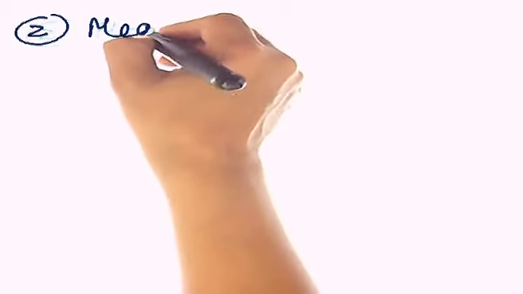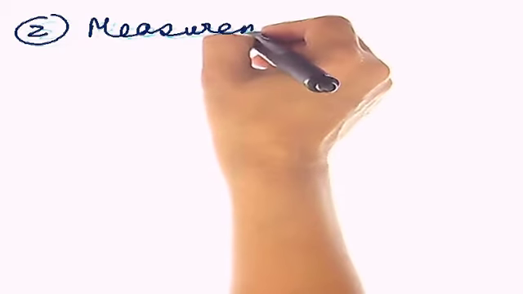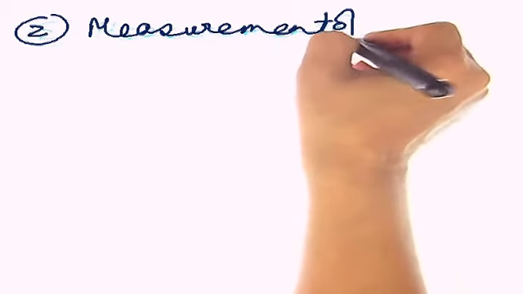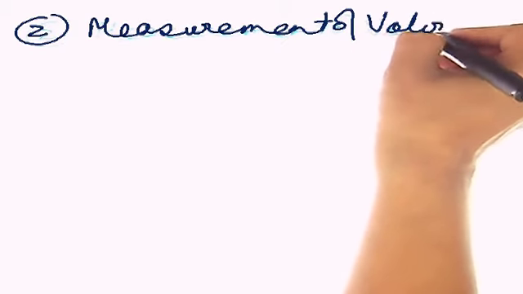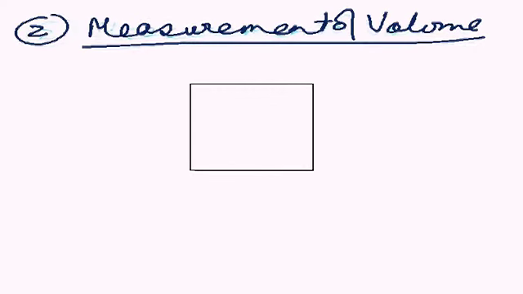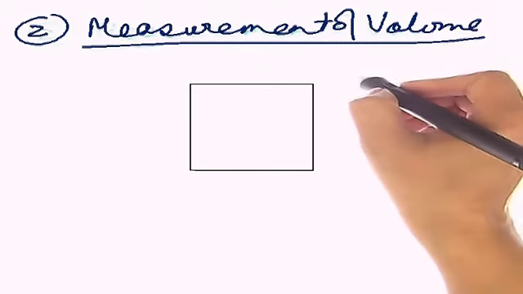After calculating this, let's talk about the second parameter of a gas, that is measurement of volume. The most important fundamental is this. It's very essential for us to understand how we measure the volume of a gas. So students, we have got a container, volume of container, say 1 liter.